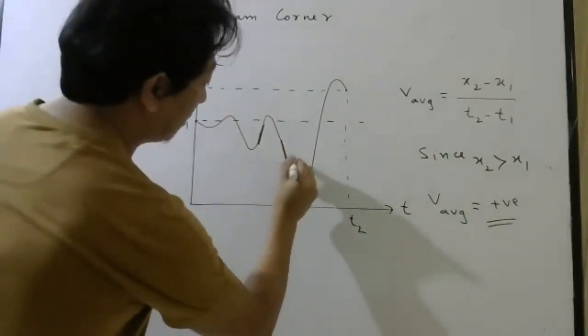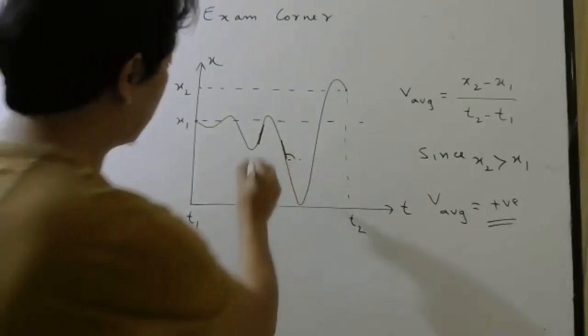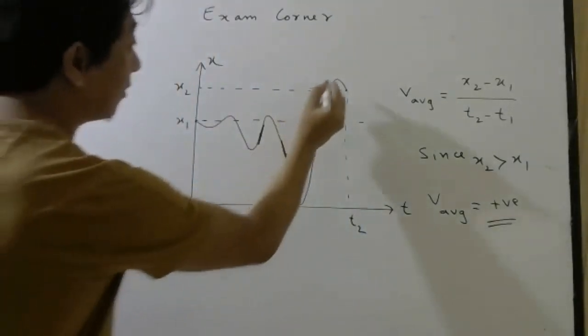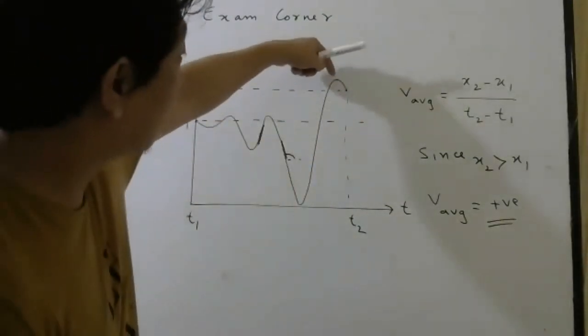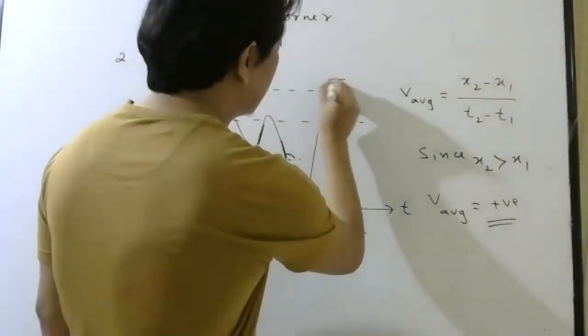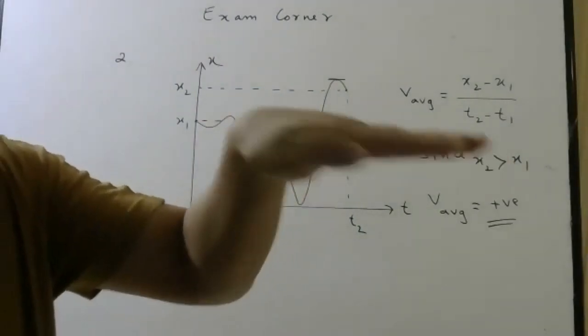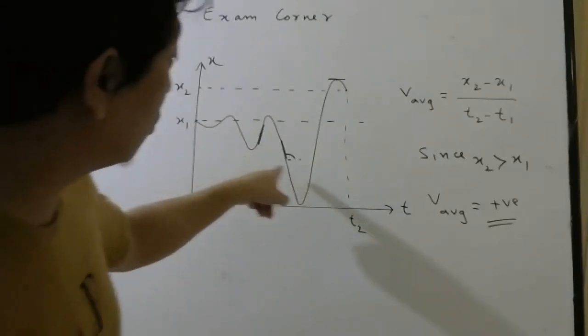Then you can see it is making obtuse angle, slightly greater than 90 degrees. So here velocity is positive, here velocity is negative. Here what will be velocity? Instantaneous velocity 0, because if you draw a tangent, it will be parallel to x-axis. So if the tangent is like this, slope will be 0. So for instantaneous velocity, you do those things.